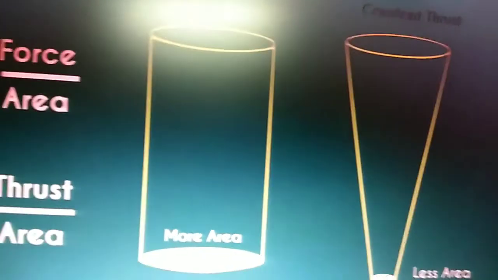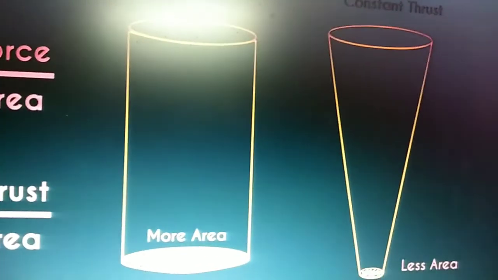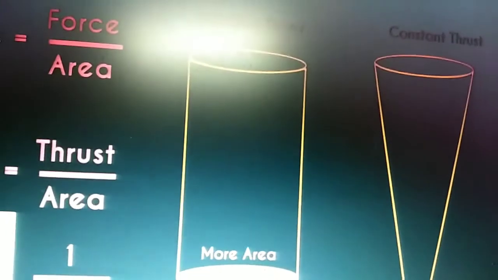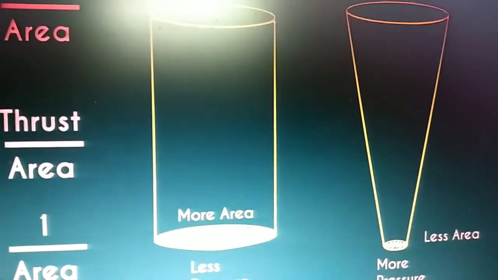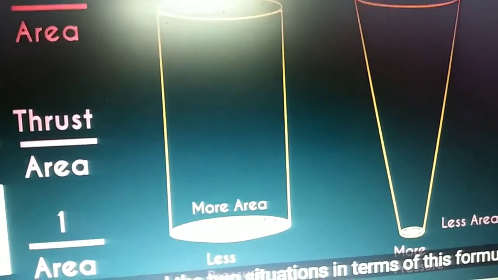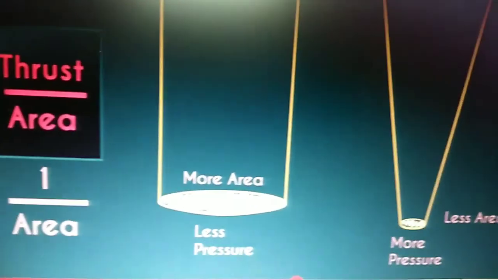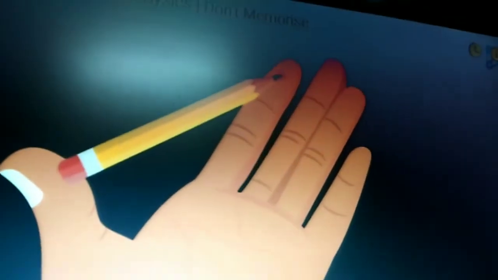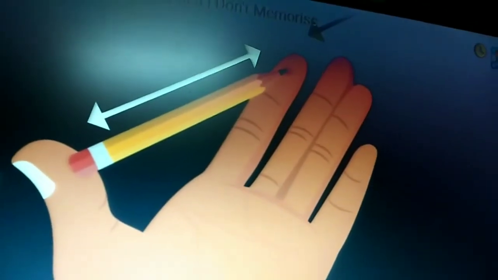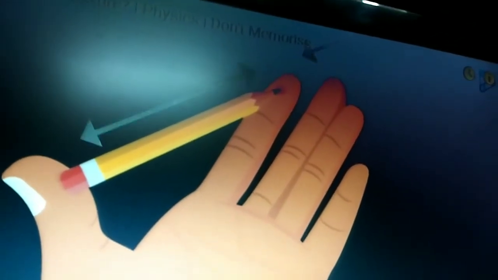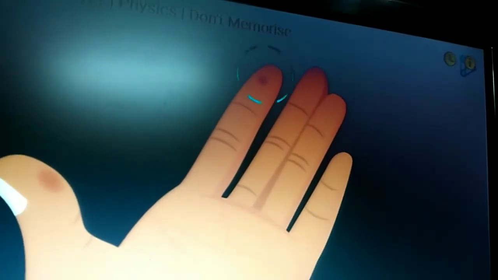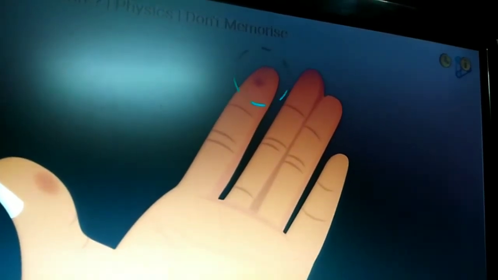If the area is less, there will be more pressure. If the area is more, pressure will be less. So pressure is inversely proportional to the area of contact. In day-to-day life, we pierce the nail from the point end rather than the nail head.